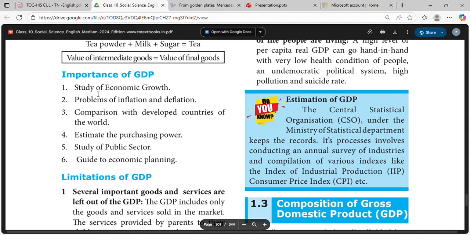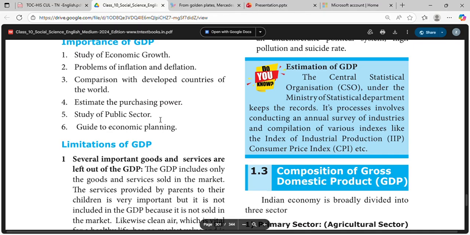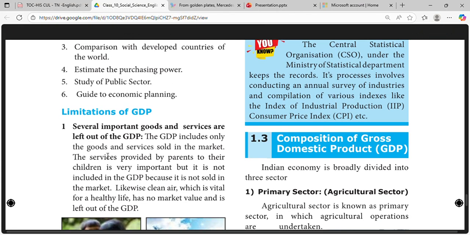Importance of GDP: first, it is used to study the economic growth, problems of inflation and deflation. Third, comparison with developed countries of the world. Fourth is estimating the purchasing power. Fifth one, the study of public sector. Sixth one is the guide to economic planning.